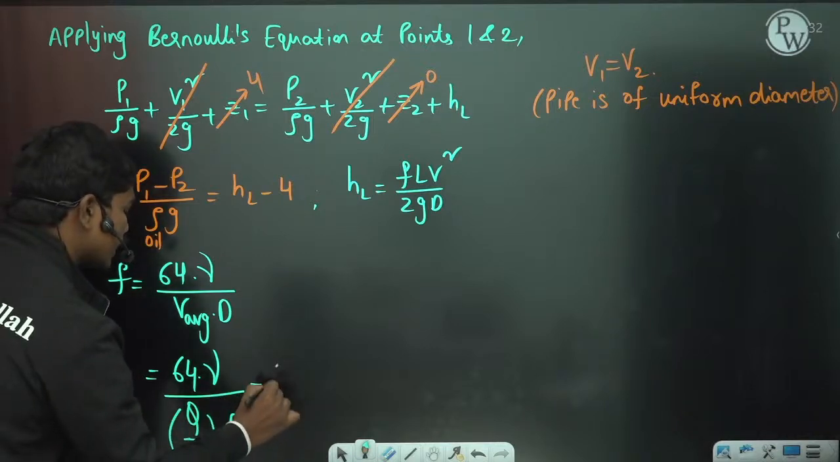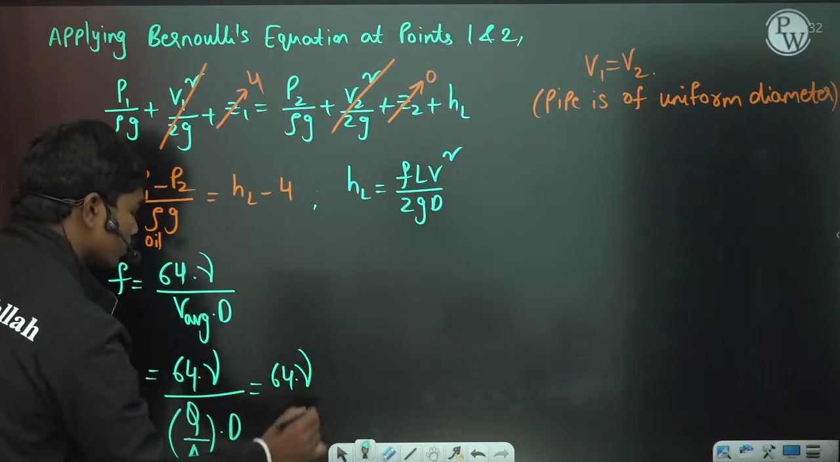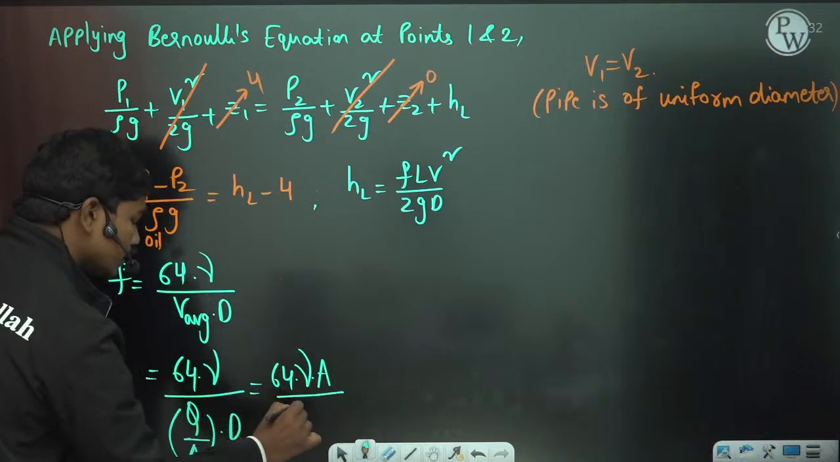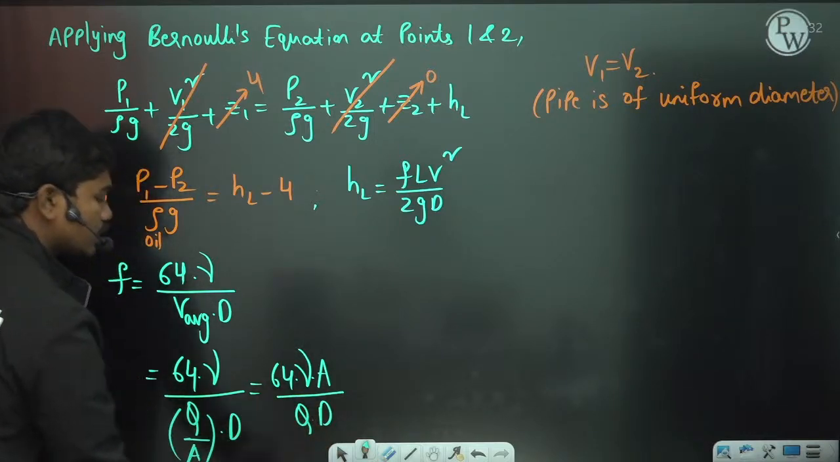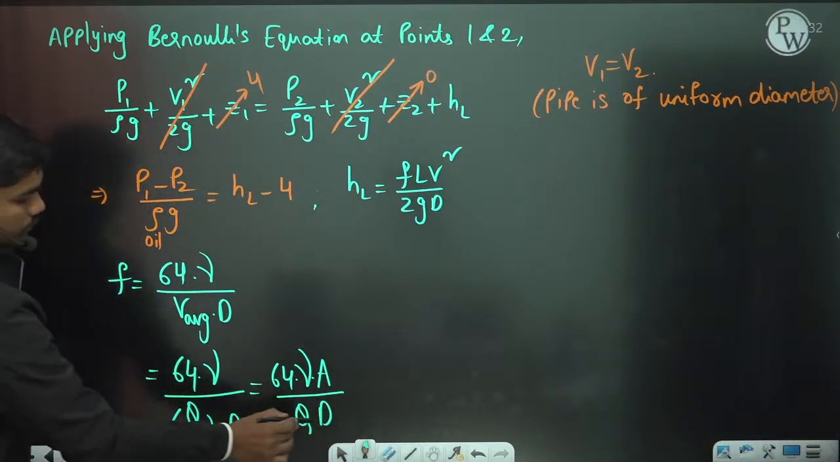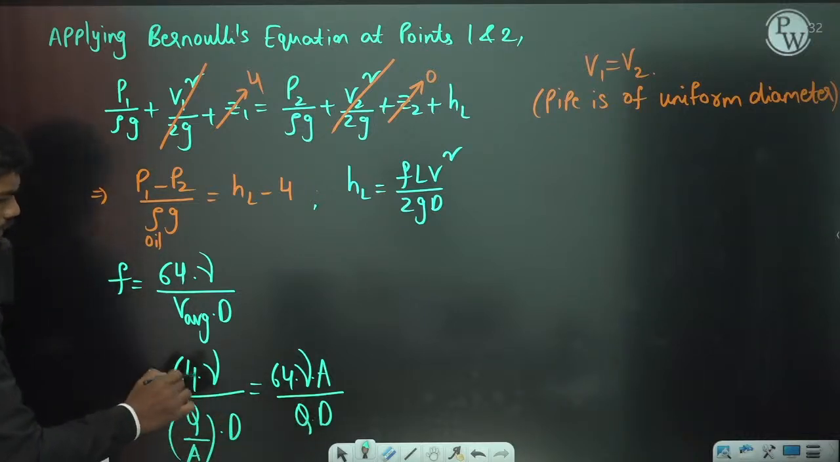Okay, so 64 times kinematic viscosity into flow area divided by this QD. This is the friction factor totally. So this is the friction factor basically, right? 64 times this, and V average is Q by flow area into diameter. Flow area goes on to the top.